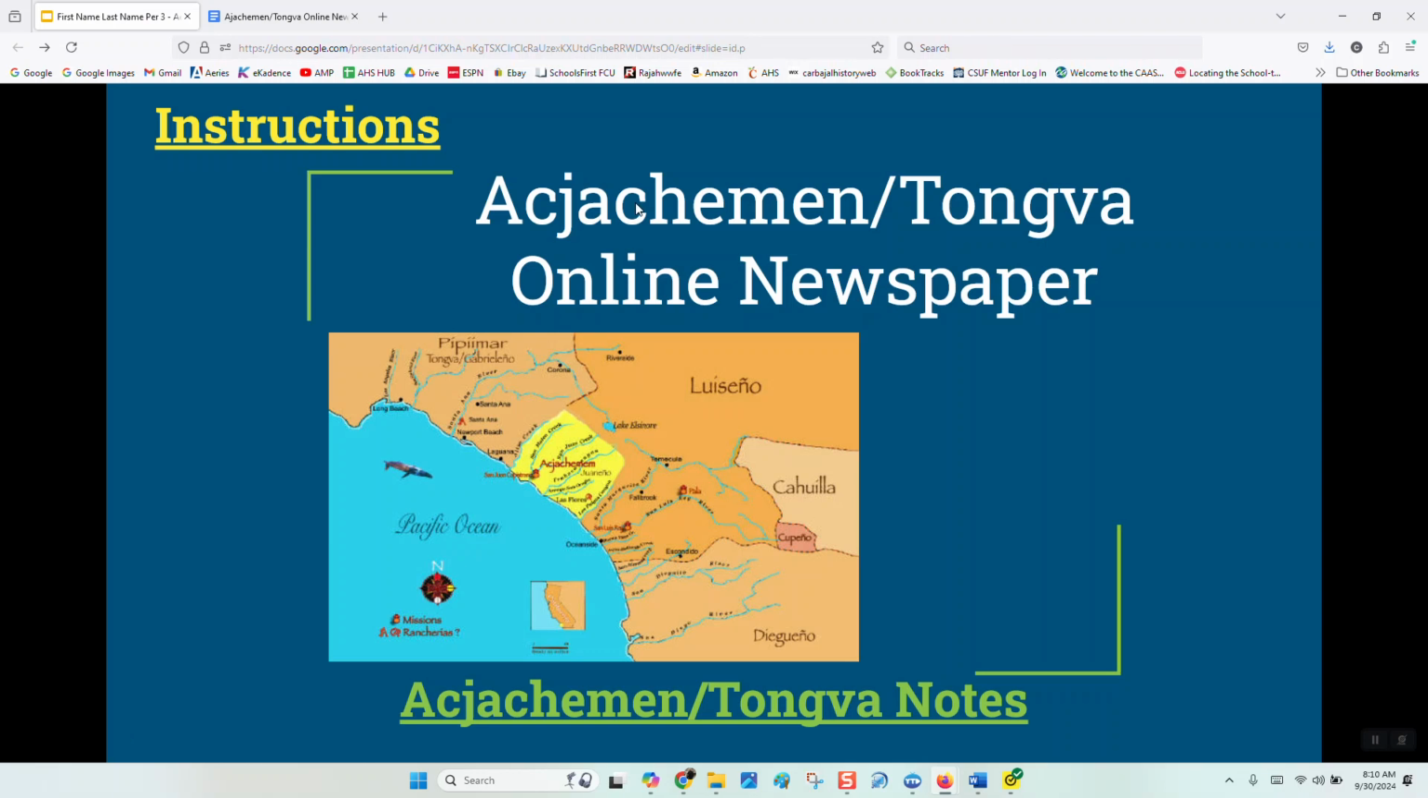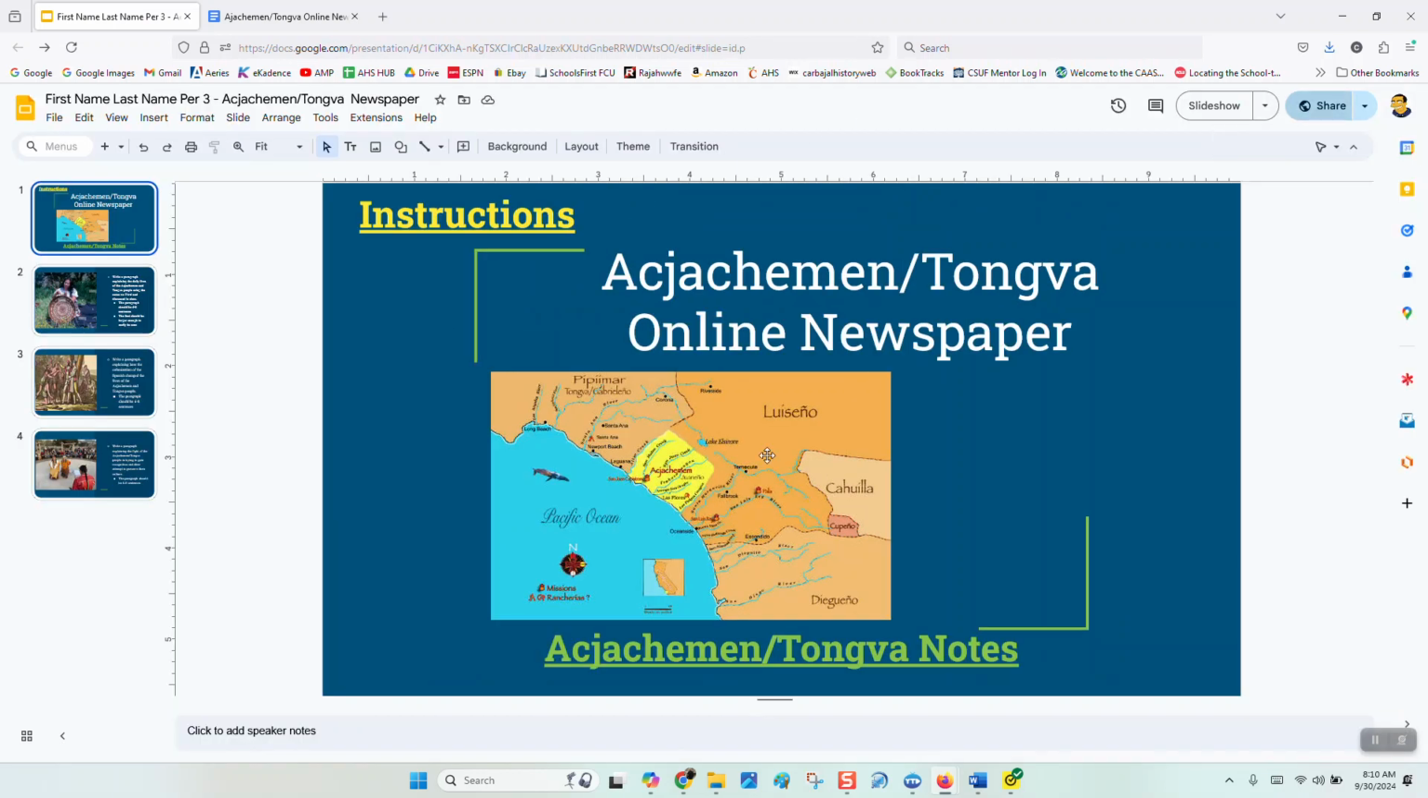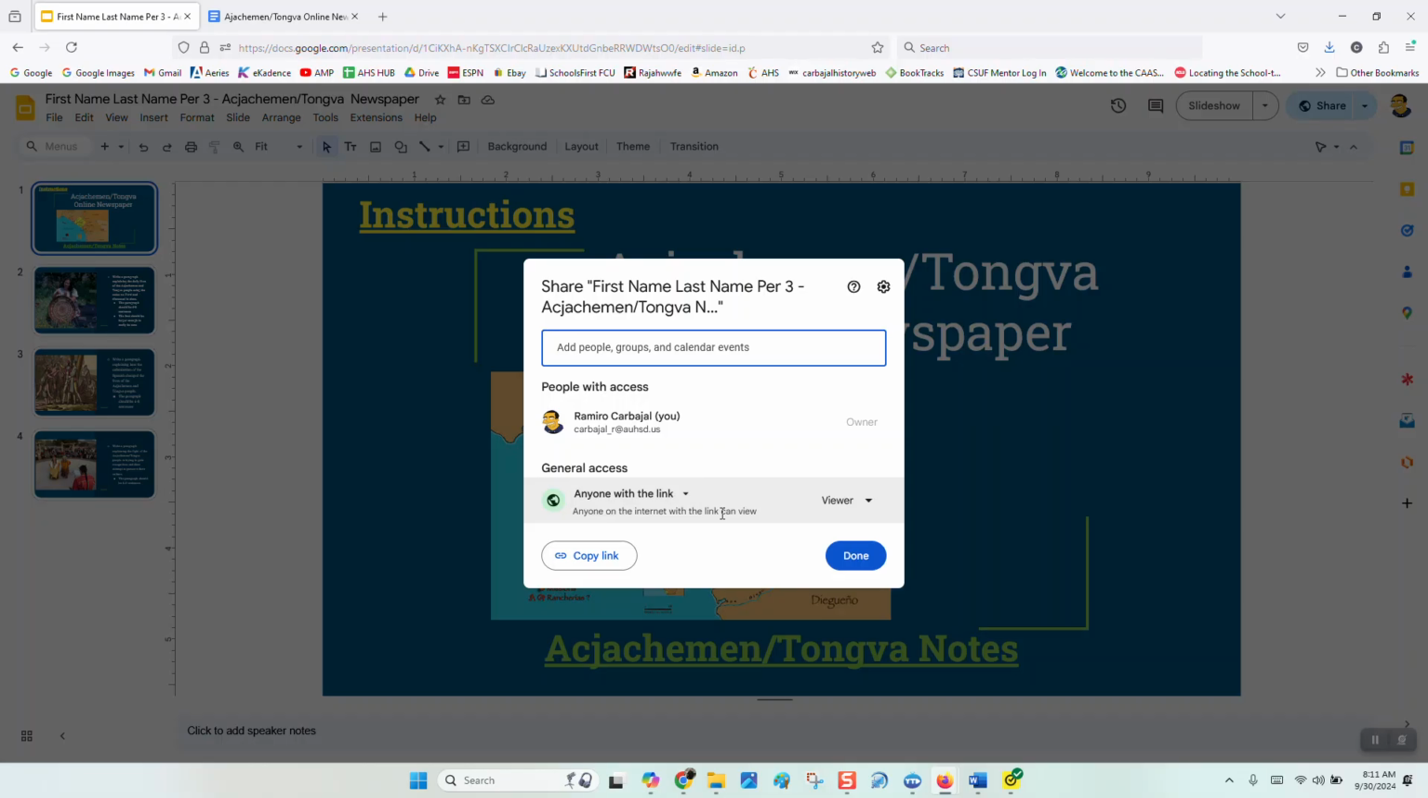As you can see, when you go to the share button, mine is already set to anyone with a link. That way you guys can click on it. So you need to change it from restricted to anyone with a link there.